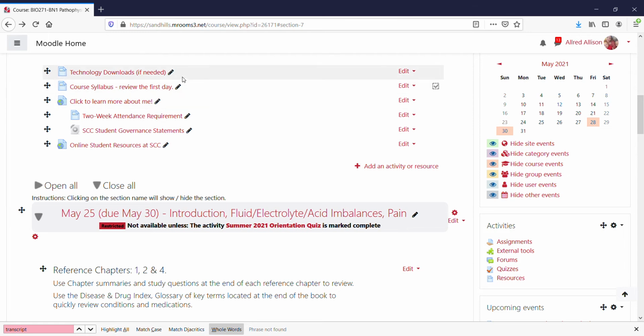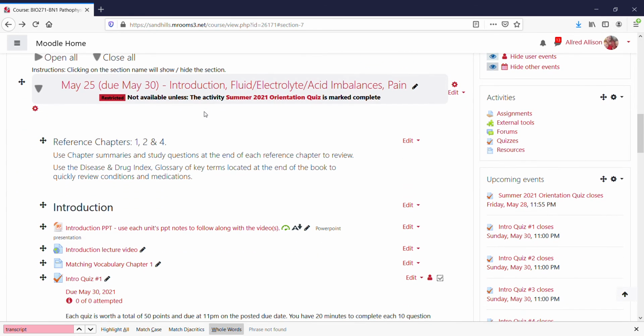We also have a link to technology downloads, and this is for anyone that needs an updated version of Chrome or an updated version of Word or Excel. These are just the technology recommendations and shortcuts to finding that most updated version so that you can access everything in the course.